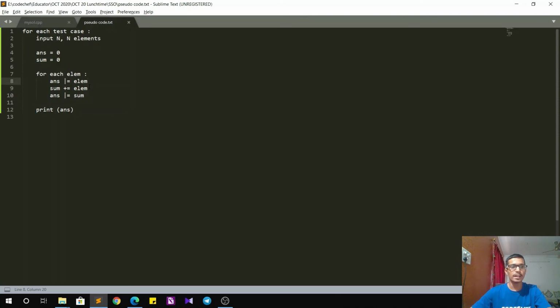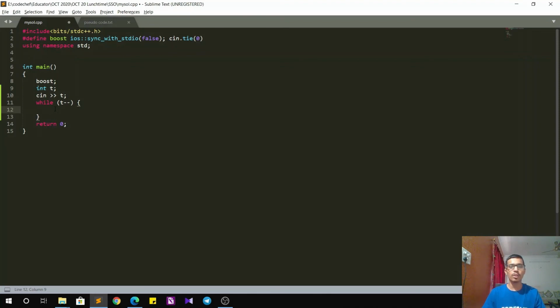So after doing that, we increment the prefix sum in the following manner, that is sum plus equals to element, and then again do answer or equals to sum, so that whatever bits are set in the prefix sum are also set in our answer variable. Once this process is done for each and every element, we finally print our answer.